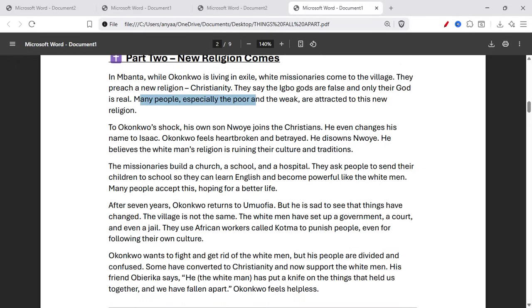To Okonkwo's shock, his own son, the boy, joins the Christians. He even changes his name to Isaac. Okonkwo feels heartbroken and betrayed. He disowns the boy. He believes that the white man's religion is ruining their culture and tradition.